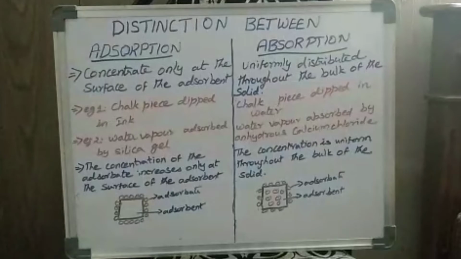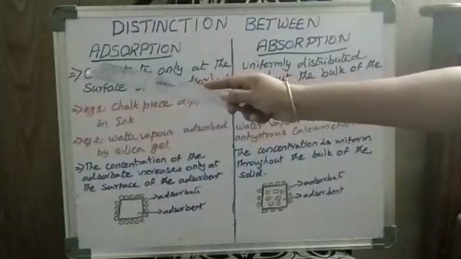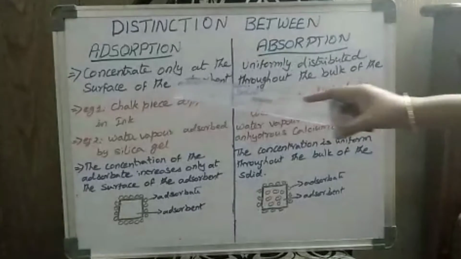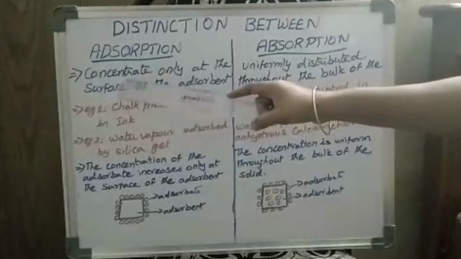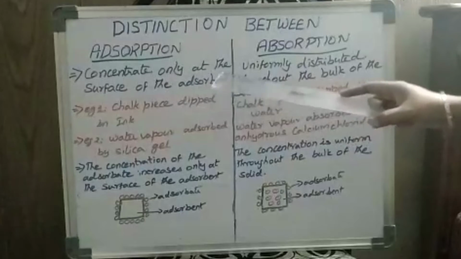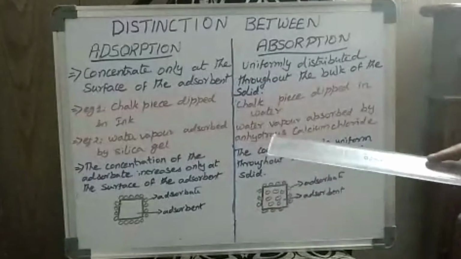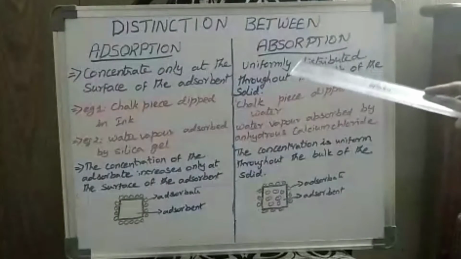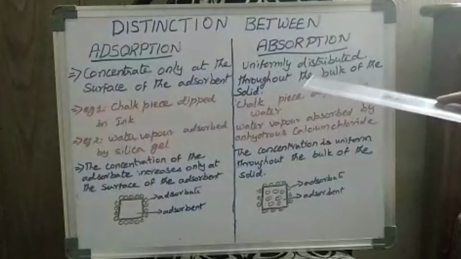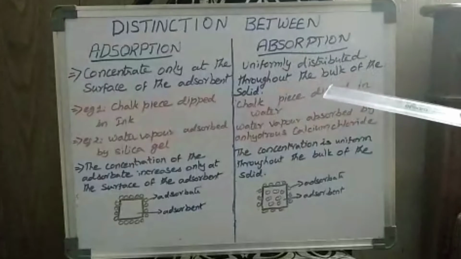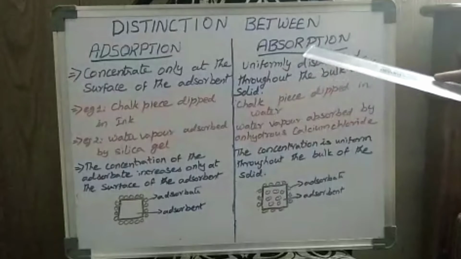In the spelling itself you can see the difference. It is AD for adsorption and AB for absorption. Okay, so the first point of difference is that adsorption is concentrated only at the surface of the adsorbent. So adsorption is a phenomenon which focuses on the surface of the adsorbent, but absorption is uniformly distributed throughout the bulk of the solid. So the full solid is occupied by the adsorbate. Then the concept is known as absorption.